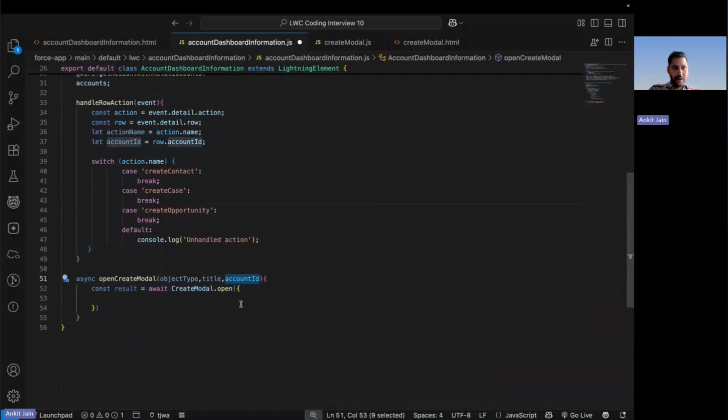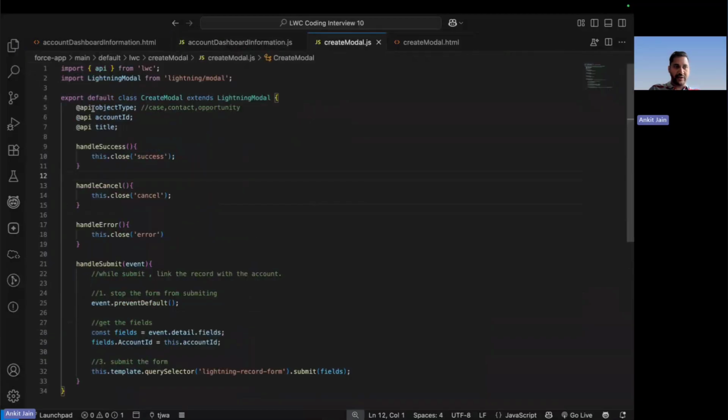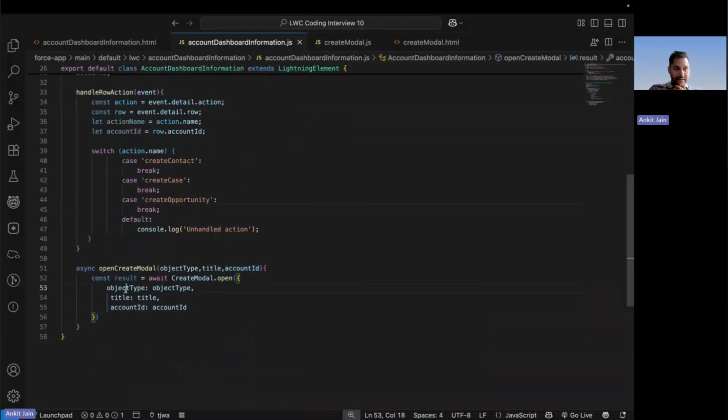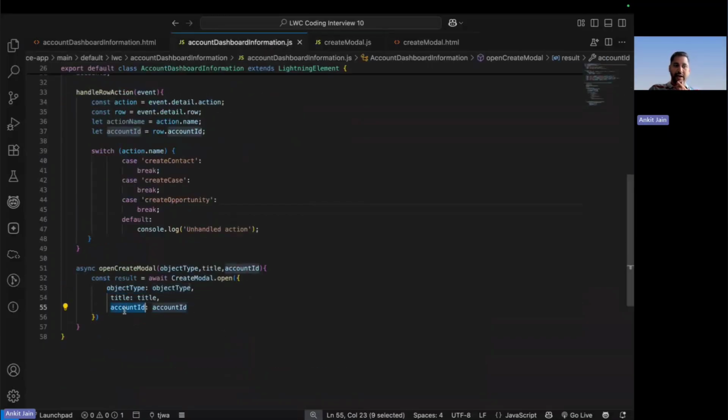Now, coming back here one more time. What I am saying here is, whenever you are invoking this, I am passing the object type, title, and the account ID. These are the public properties that we have defined here. Object type is a public property, so I am passing the value. Title is another public property for which I am passing the value, and account ID is another public property for which I am passing the value. So I hope we are good till now.